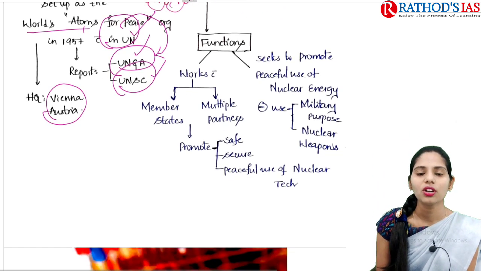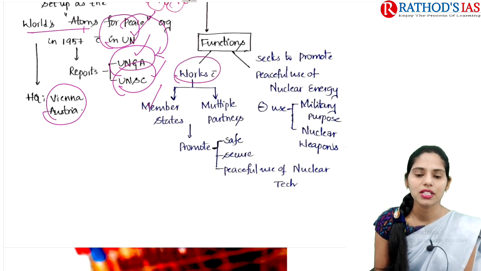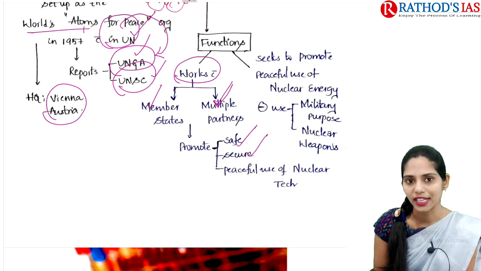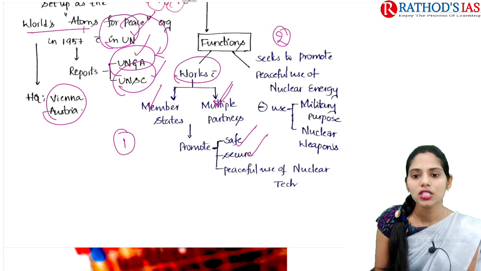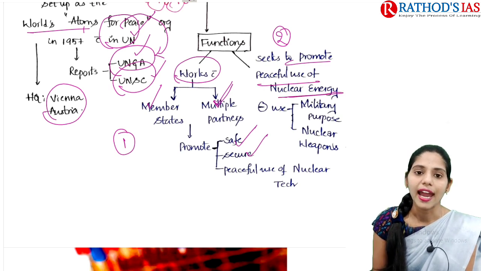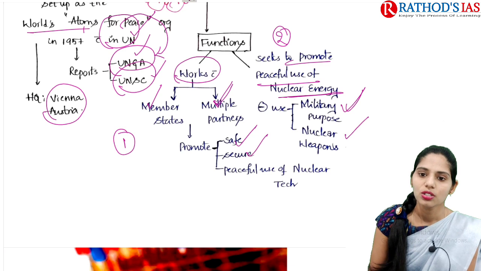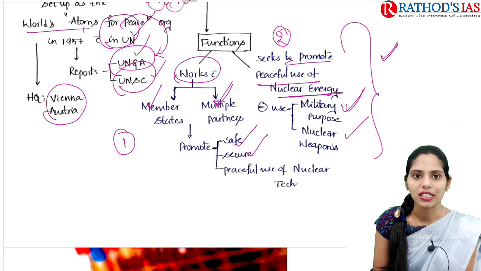If you see the functions, there are two important functions of the IAEA. The first one is that it works with the member states as well as partners to promote the safe, secure and peaceful use of nuclear technology. So this is the first important function. The next one is to promote the peaceful use of nuclear energy and to inhibit the use of nuclear energy for military purposes and nuclear weapons. So these are some important functions of the IAEA, and these are the things that you should remember regarding this article.